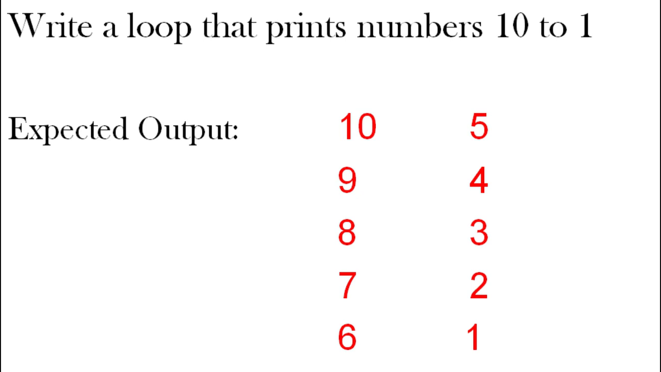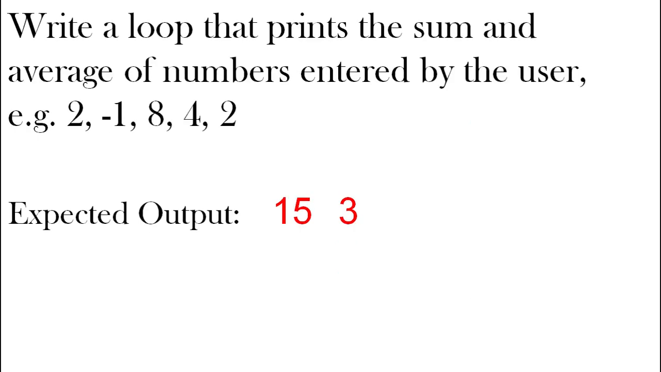Write a loop that prints numbers 10 to 1. So this goes down from 10, 9, 8, 7, 6, 5, 4, 3, 2, 1. Finally, a bit more advanced, write a loop that prints the sum and average of numbers entered by the user. So if the user entered numbers 2, -1, 8, 4 and 2, then the sum would be 15 and the average would be 3.